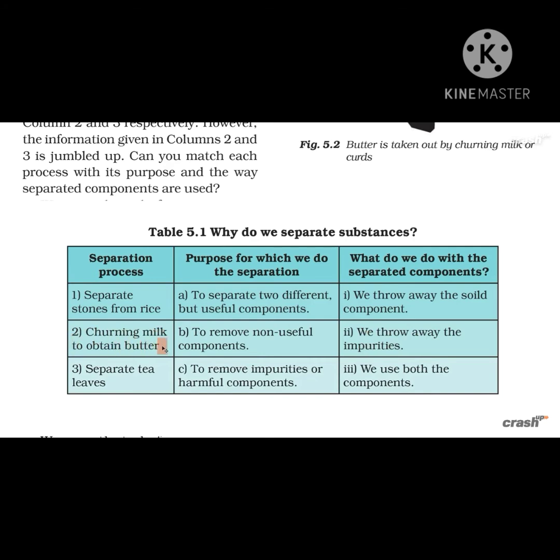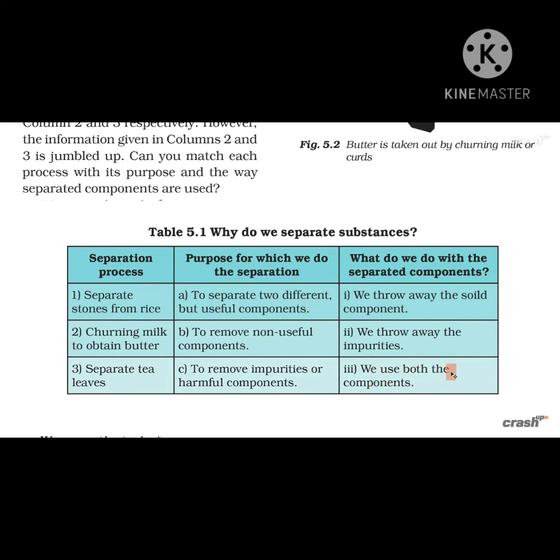Then the second is churning milk to obtain butter. After churning milk, we obtain two components. These two different components are useful components. So its pair is to separate two different but useful components.